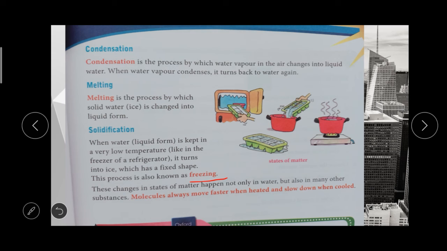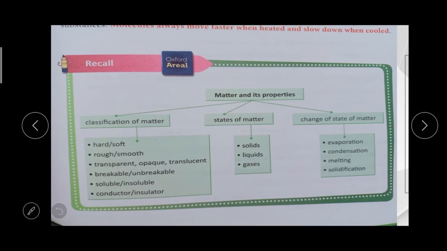Do you understand about that? So the second lesson is also over. Let us recall what we have learned. The topic of the chapter is matter and its property. First, classification of matter according to property: whether it is hard or soft, rough or smooth, transparent, opaque, translucent, breakable or unbreakable, soluble or insoluble, conductor and insulator.